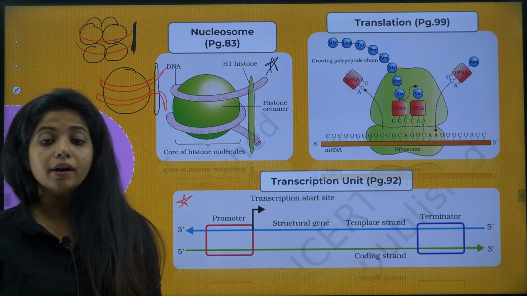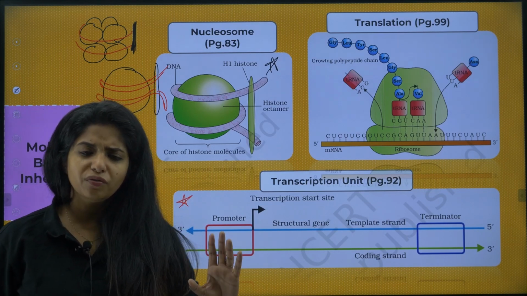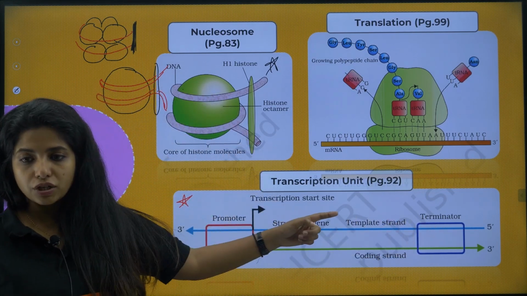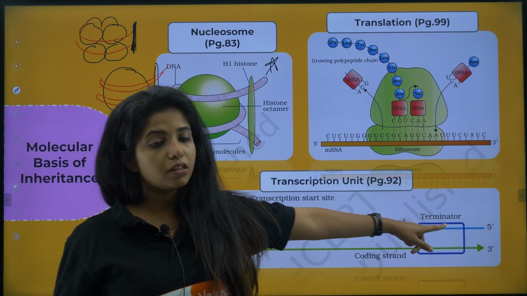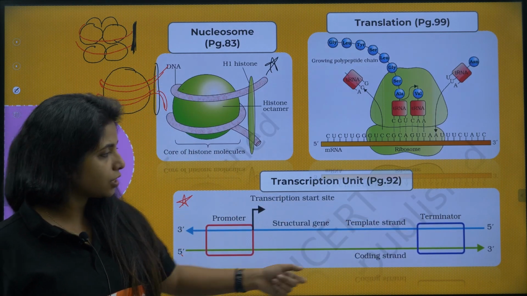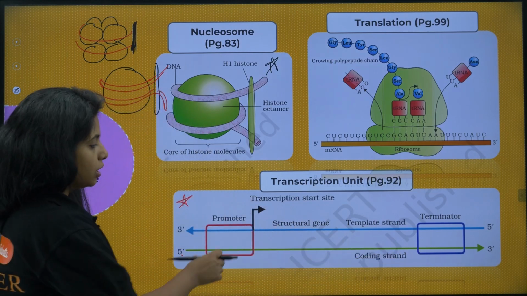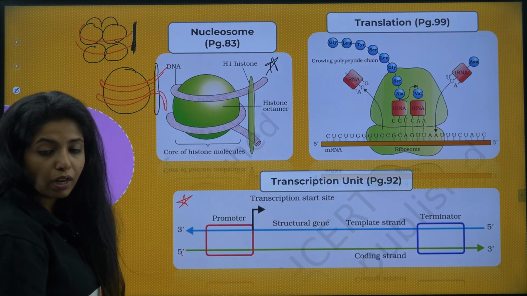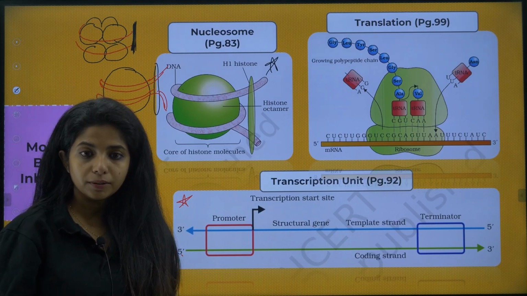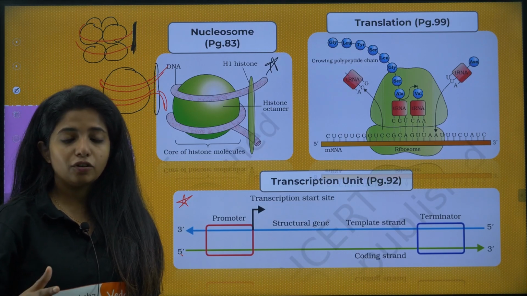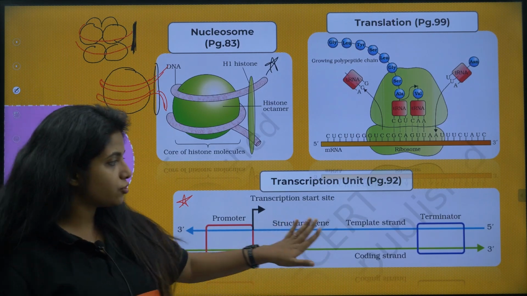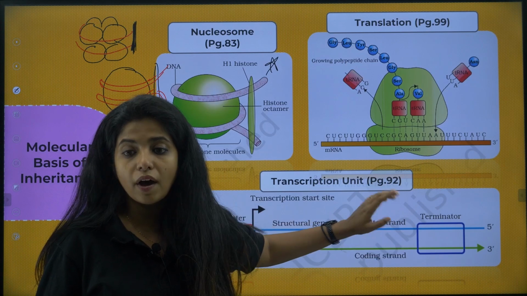They ask you to draw a transcription unit. What is there in a transcription unit? Very simple. There will be a strand like this. This is a template strand in 3' to 5'. Here it's 3', there it is 5', the arrow goes like this. And again you have a coding strand going from 5' to 3'. Initially you will be having a promoter sequence which would help in the promotion of transcription. The initiation factor comes and attaches over here and starts off the process. Then you have a structural gene and then you have the terminator region. You have to know it.